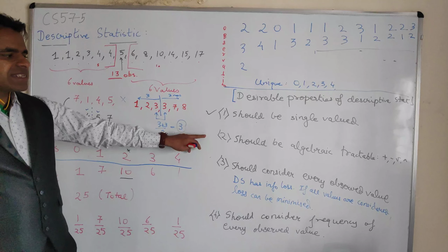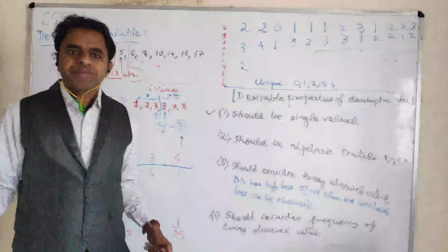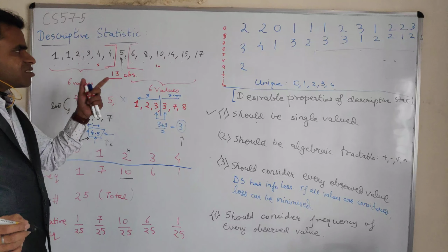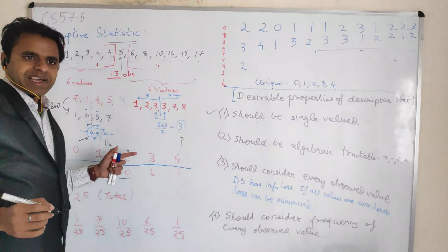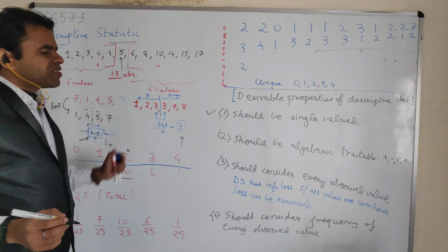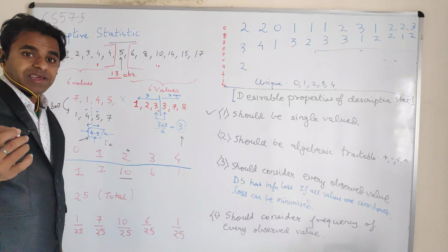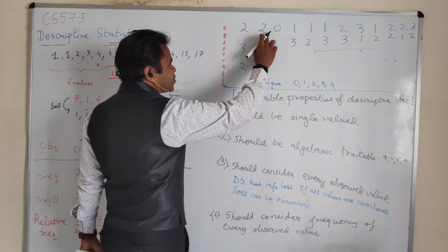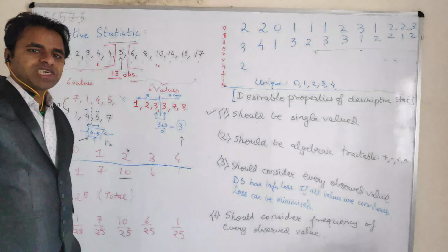Now the second thing, this is the biggest issue with the median. It should be algebraically tractable. Again, if you carefully observe, the median is more of a logical operation because it requires that all your numbers should be in sorted fashion. Now you cannot sort anything algebraically. You can sort things logically, right? I can compare 2 and 2, these are the same. 2 and 0, then I can swap 0 and 2. So this is a logical operation, right?